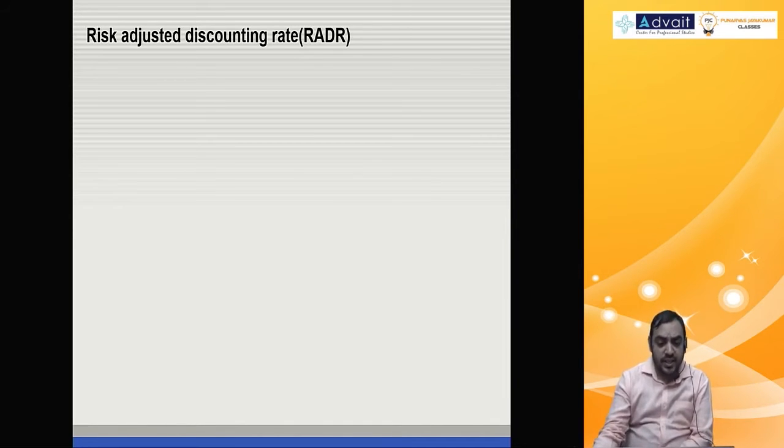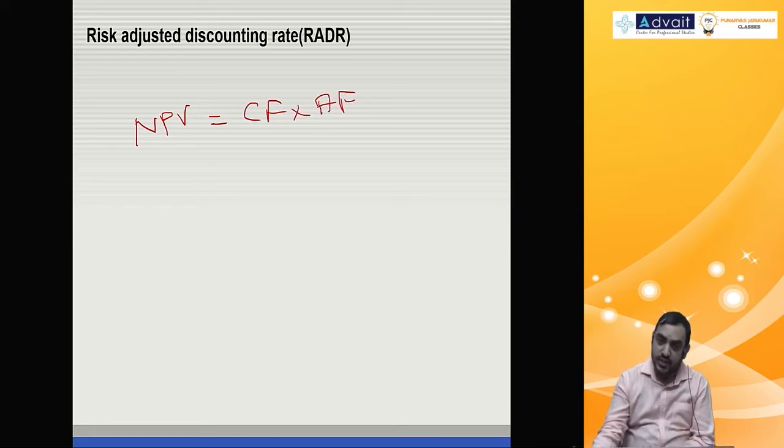So essentially, my dear friends, what is NPV? NPV equals annual cash flow multiplied by annuity factor or discounting factor, minus investment.